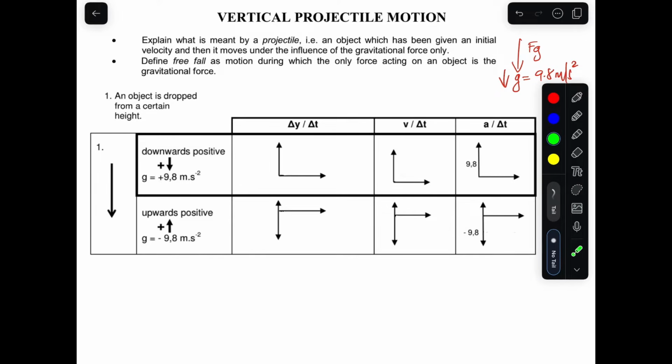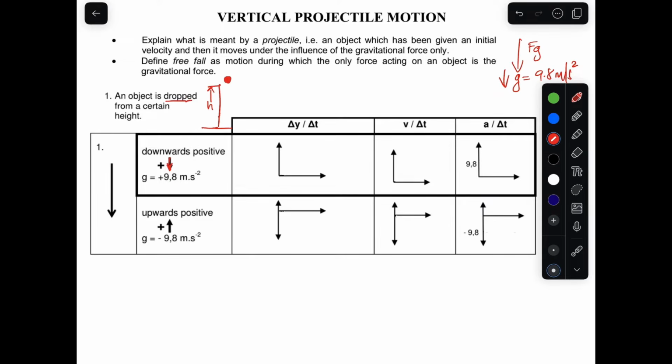I'm going to present the scenario when an object is dropped from a certain height. When an object is dropped from a certain height, what is very important is that you visualize it and understand what is happening. Let's say this is the height of a building, and this is the ground. This object is dropped from here. The direction of the object is going to be downwards, so we're going to choose downward as positive, since the object is going to go down.